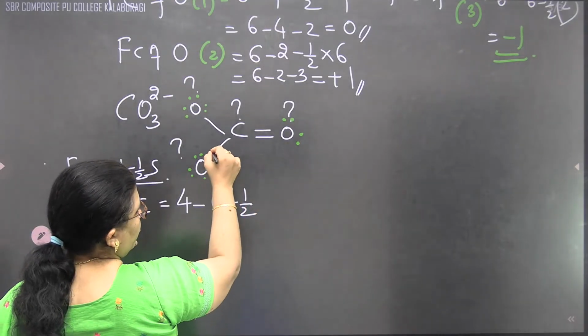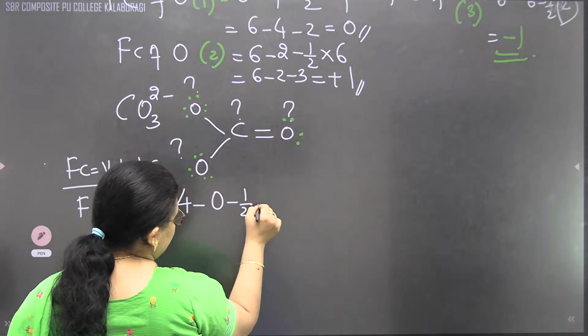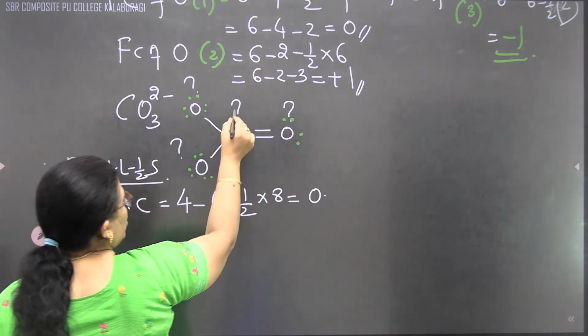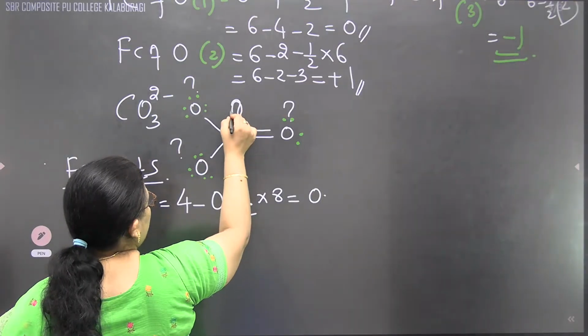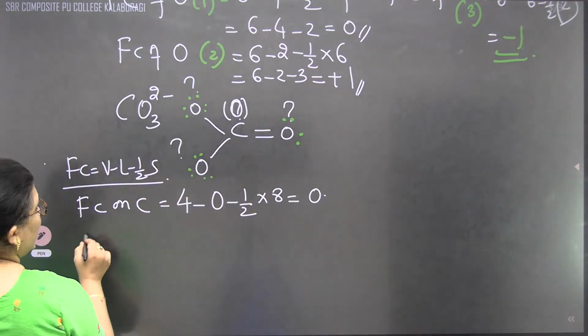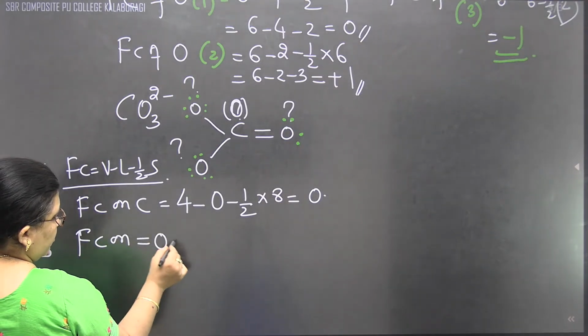Correct? It will be 1, 2, 3, 4. 4 bonds are there. Electrons will be 8. 4 minus 4 will be 0. That's why no charge is carried by this. This will be 0. No charge. Same way, let's write the formal charge on the double bonded oxygen.